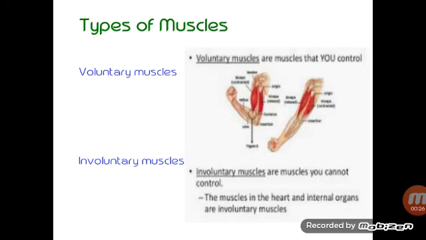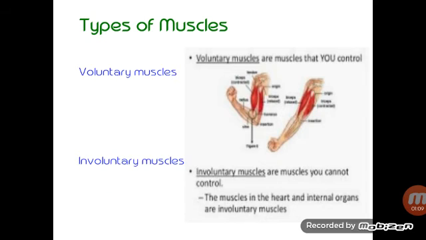Some muscles in our body cannot be controlled. It is not in your control. You cannot decide to stop them. It is not possible at all. These types of muscles are called involuntary muscles. Such muscles are like the muscles in your internal organs, inside your body, like the digestive system. Or take the example of your eye blinks. Are you giving orders to your eyes to blink? No, no, because it blinks by itself. So it is not in your control. These types of muscles are involuntary muscles.